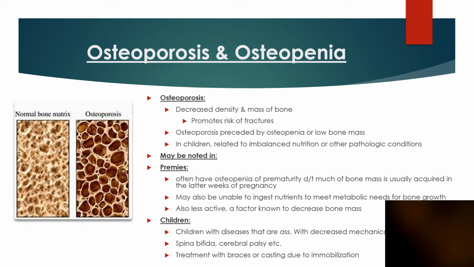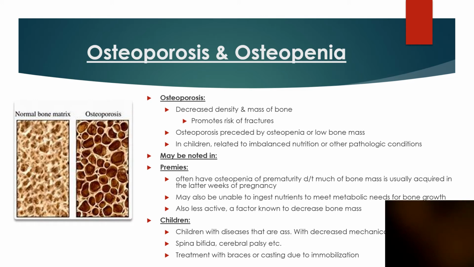So these are the following ways in which children and infants can get osteoporosis. First of all, in the premature infant, they often have osteopenia of prematurity. That's due to the fact that bone mass is not usually acquired until the later weeks of pregnancy. And so in those latter time frames, the infant is already born, and so they are born with weaker and less developed bones. They may also not be able to ingest nutrients that will meet the metabolic needs for their bone growth, and they are much less active. And we do know that activity and weight bearing are a factor that is known to decrease bone mass if lacking.